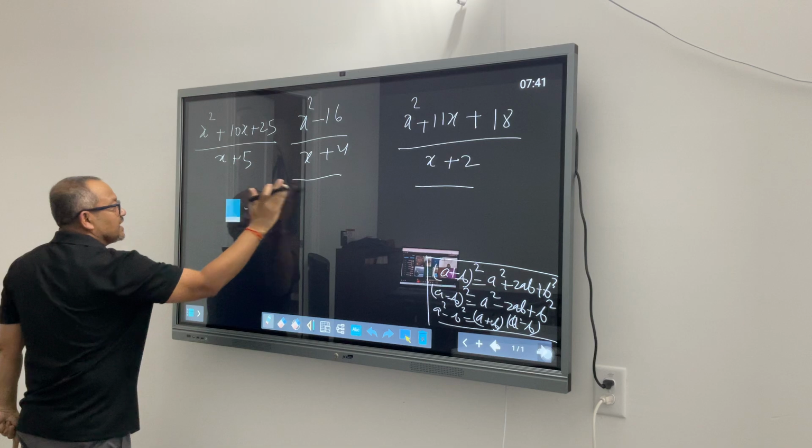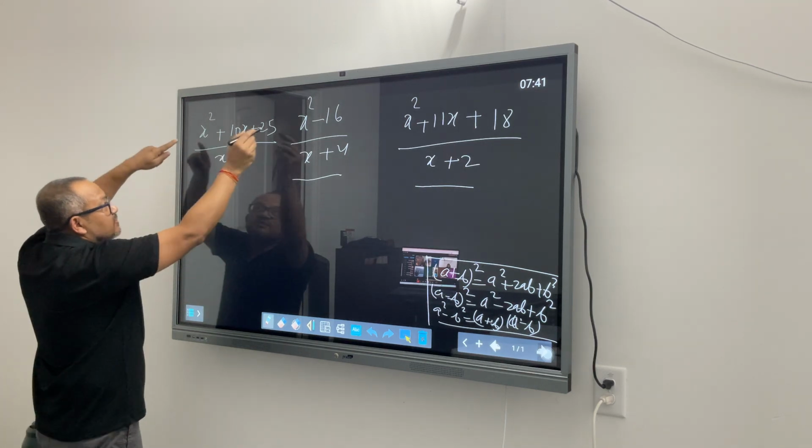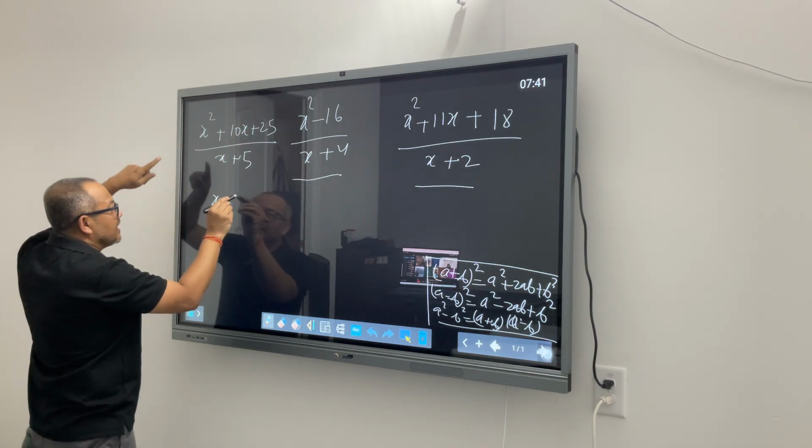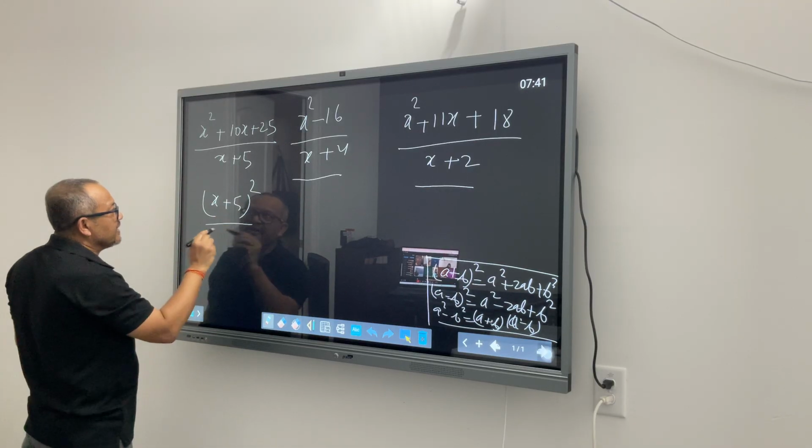So x squared plus 10x plus 25 will become x plus 5 whole square, and you are dividing that by x plus 5.